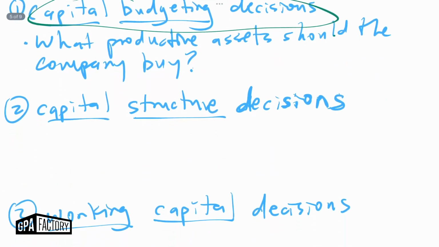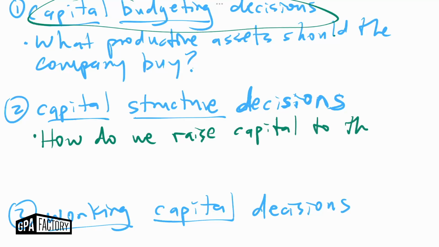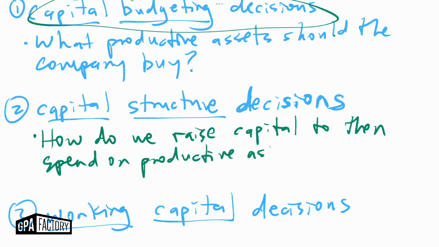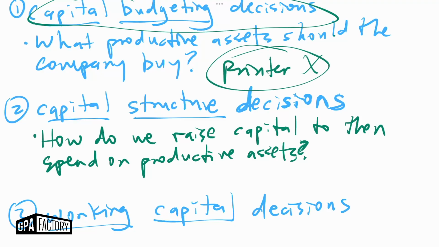Now, capital structure decisions are, how do we raise capital to then spend on productive assets? So we've gone through and we've done the analysis, and we say, okay, we know that we're going to buy printer X. And we're like, oh, printer X is very expensive. So we need to figure out what we are going to do to raise money to buy printer X.